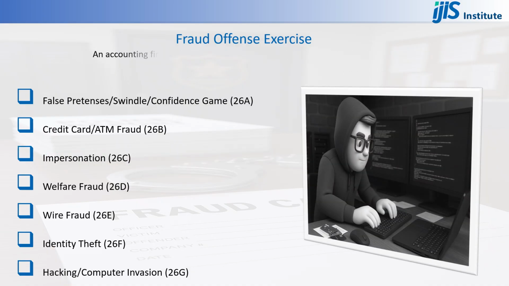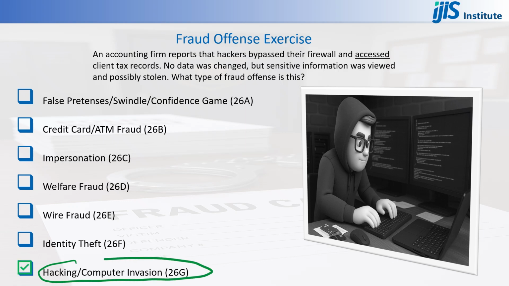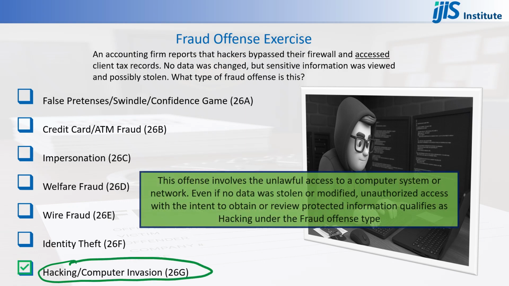An accounting firm reports that hackers bypassed their firewall and accessed client tax records. No data was changed, but sensitive information was viewed and possibly stolen. What type of fraud offense is this? Hacking, computer invasion. This offense involves the unlawful access to a computer system or network. Even if no data was stolen or modified, unauthorized access with the intent to obtain or review protected information qualifies as hacking under the fraud offense type.